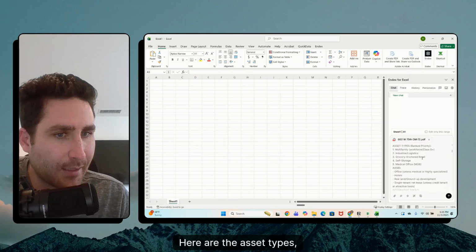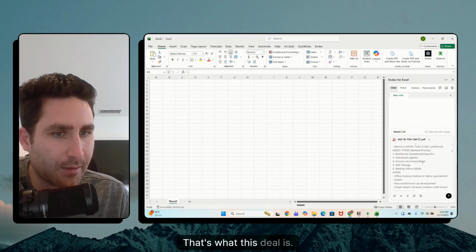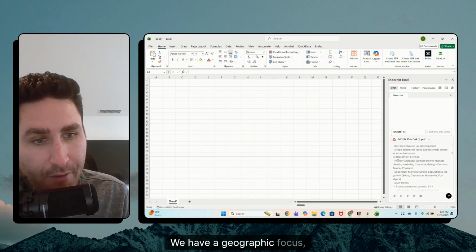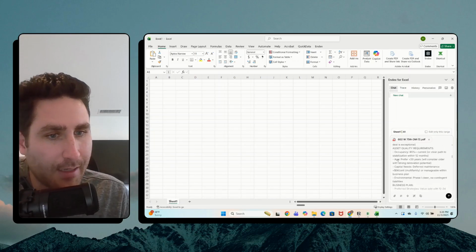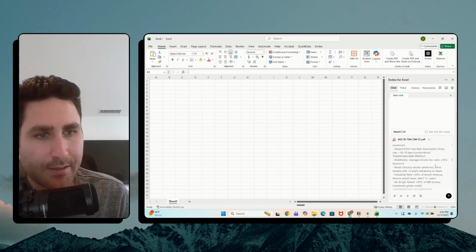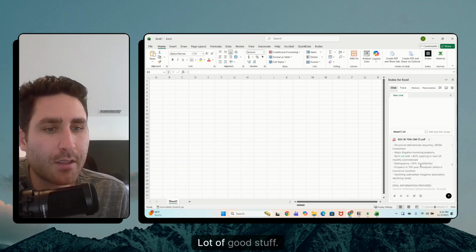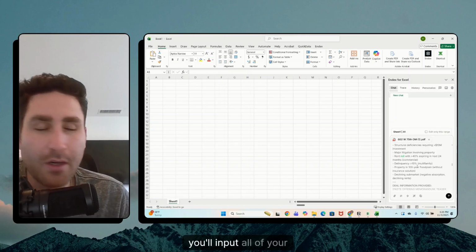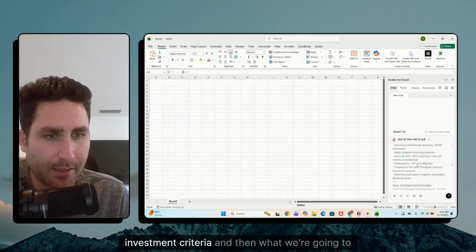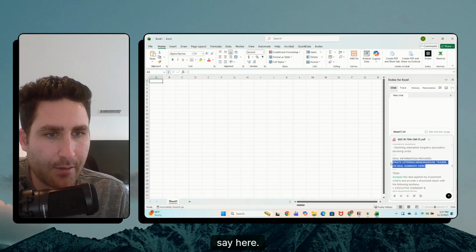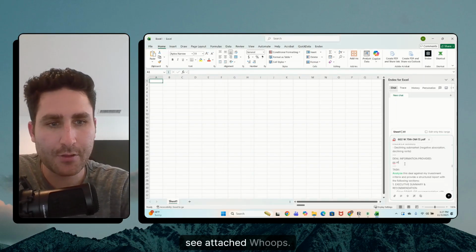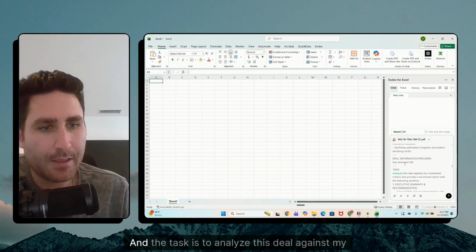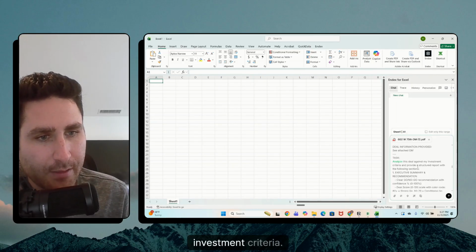Here are the asset types, multifamily being number one. That's what this deal is. Here's what we want to avoid as far as asset types. We have a geographic focus, must-haves, avoid markets, asset quality, business plan, tenant income profile, a lot of good stuff. Now what's so great about this is you'll take this prompt, input all of your investment criteria, and then we say here, deal information provided, see attached OM. And the task is to analyze this deal against my investment criteria.